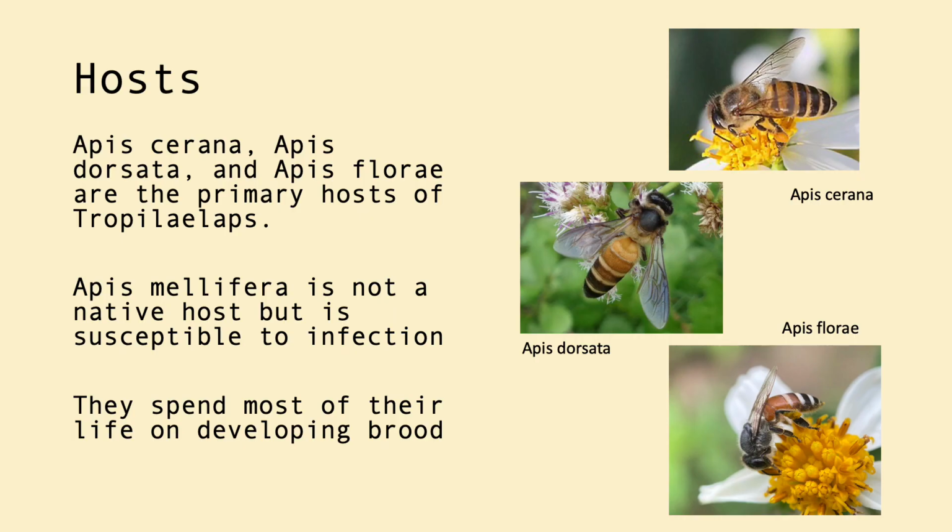The primary hosts of this mite are Apis cerana, Apis dorsata, and Apis floreae. Apis mellifera is a non-native host to the mite. This is through the introduction of the species to infected areas. Their primary target is the developing brood, specifically the pupa of these honeybees.